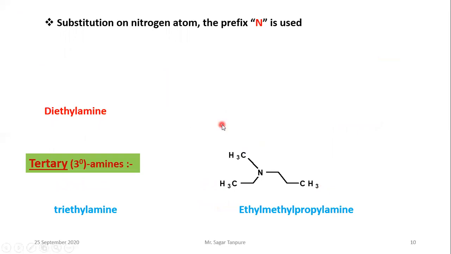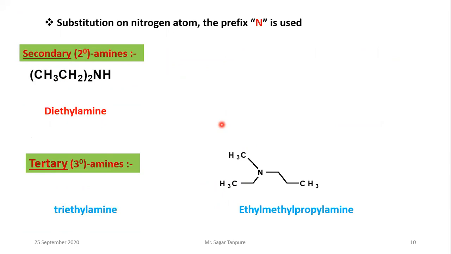The next part of nomenclature is substituents on the nitrogen atom. The prefix N is taken when the nitrogen atom is bonded to an alkyl group. See the example, a secondary amine. Two ethyl groups are joined to the nitrogen, so the name is diethylamine.